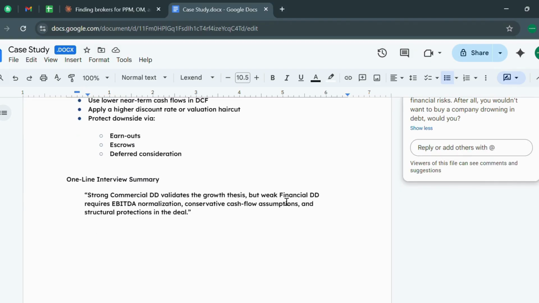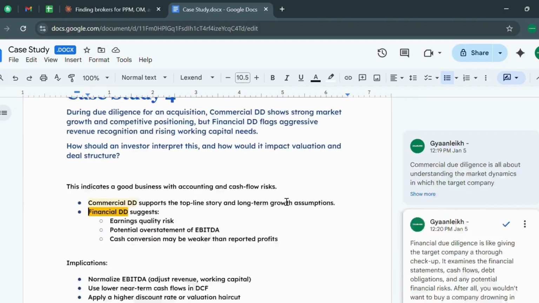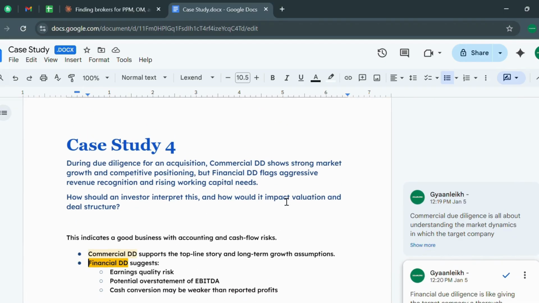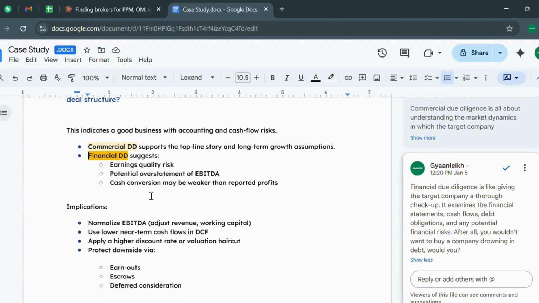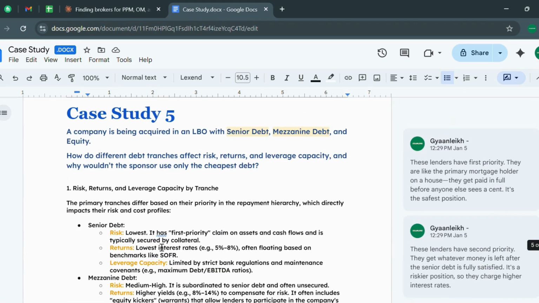In one line, you can say that strong commercial due diligence validates the growth thesis, but weak financial due diligence requires EBITDA normalization, conservative cash flow assumptions, and structural protection in the deal. So, how should an investor interpret this, and how will it impact valuation and deal structure? You have answered it in just one line, and if they ask how, please explain the above two. Those are very nice explanations.